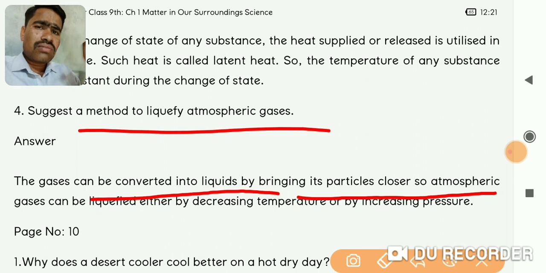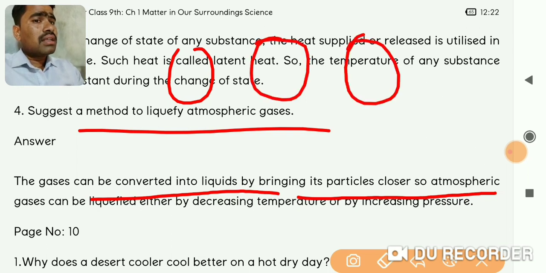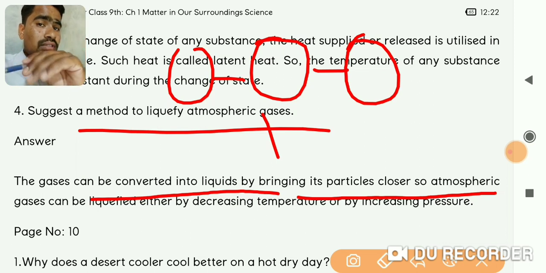There are two methods we have seen in earlier discussion also, on interchanging the state of matter. Now if you see, these are the liquid particles, there is a gap, because they possess some kinetic energy. Now if you want to decrease the gap between these two particles, how will you do it? If you want to remove the kinetic energy of the particles, you have to lower the temperature of this state of matter.